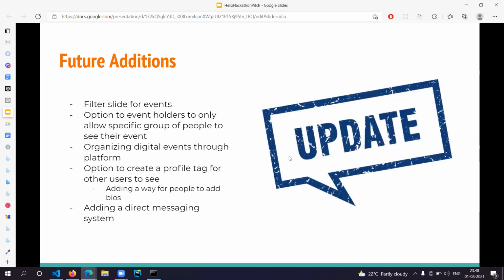Future editions. Although this project can go on forever, constantly being improved, due to our time constraint, we were unable to make as many additions as we could have. However, some immediate improvements that we would have made are a filter slide for events, an option for event folders to allow a specific or a selected group of people to access their event, to allow people to organize digital events for our platform, and a profile tag for others to see and get to know the user. We can also, from the profile tag, add bios as an option, as well as a direct messaging system.